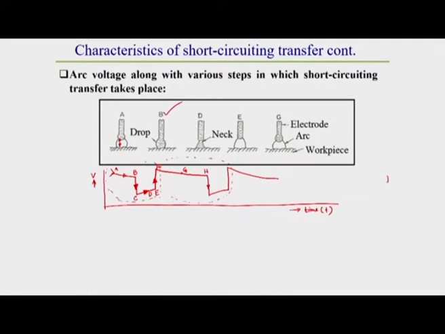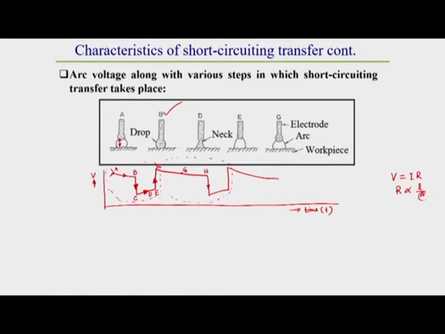Now, if the resistance increases a little bit, voltage will also increase. From Ohm's law, V is equal to I into R. Here R depends on L by cross sectional area.